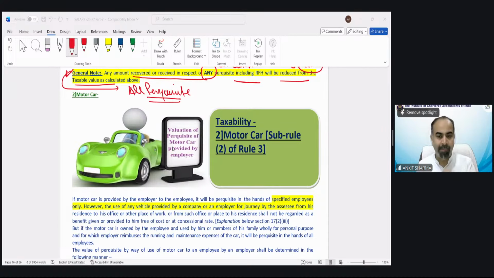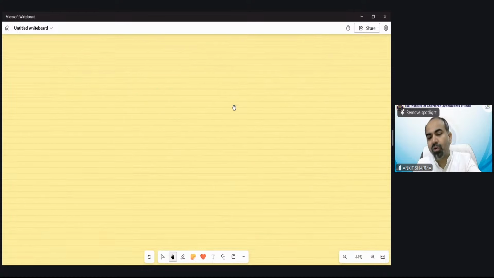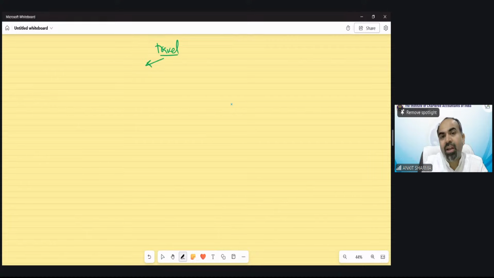Now, what is exactly happening? In the case of a rent-free house, the employer was providing you a rent-free house, and you could go there and stay. That was the concept behind the rent-free house. Now, for the purpose of conveyance, for the purpose of travel, the employer can provide you an allowance, like conveyance allowance, traveling allowance, transport allowance, transfer allowance. So you will get an allowance, and all provisions of allowance we have already discussed.